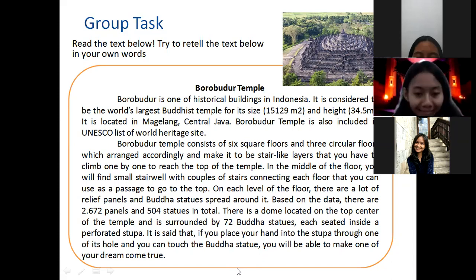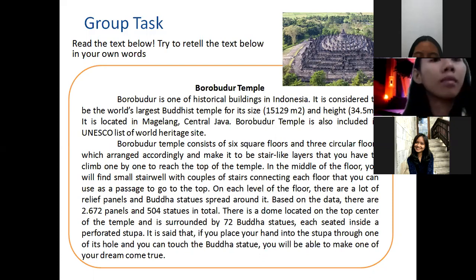Okay, I will continue. Based on the data, there are 2,672 relief panels and a total of 504 Buddha statues scattered on each floor. There is a dome located in the top center of the temple, each with 72 Buddha statues sitting inside a perforated stupa. And then the next will be continued by my friend, Eva.